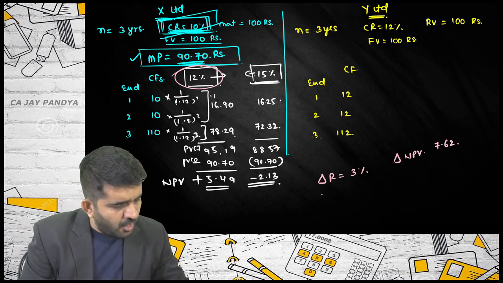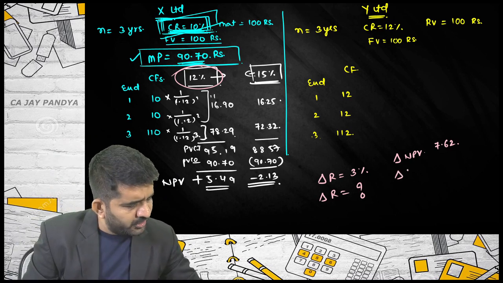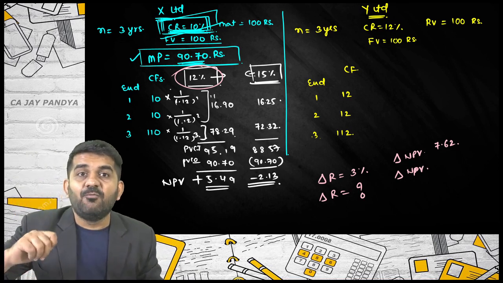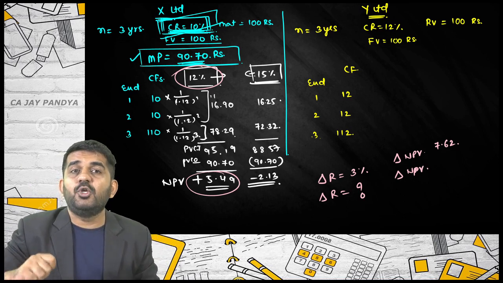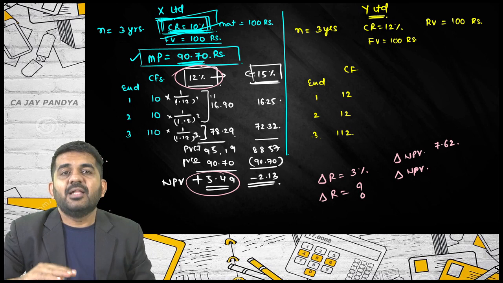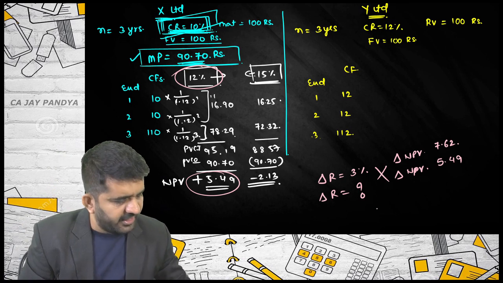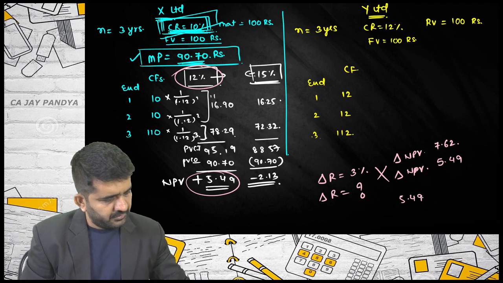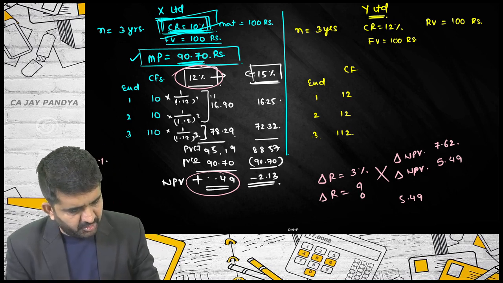Starting from 12%, I want to reduce NPV by 4.49 rupees. If I reduce it by 4.49 rupees, then my NPV will become 0. So I want a difference in NPV of only 4.49. Just cross multiply. Sir, that is 4.49, not 5.49. Yes, sorry. Because this is 4.49, right?